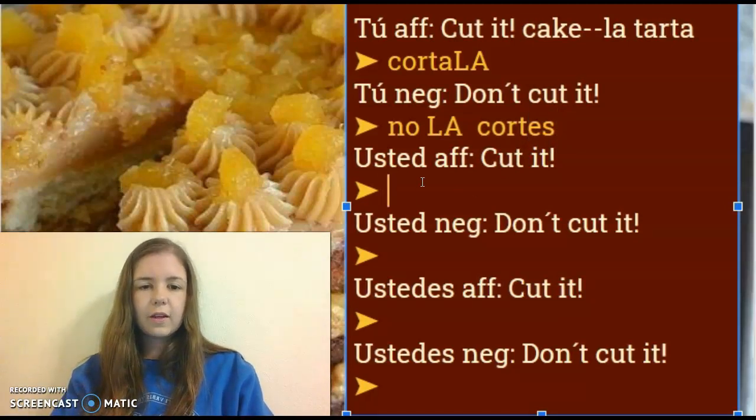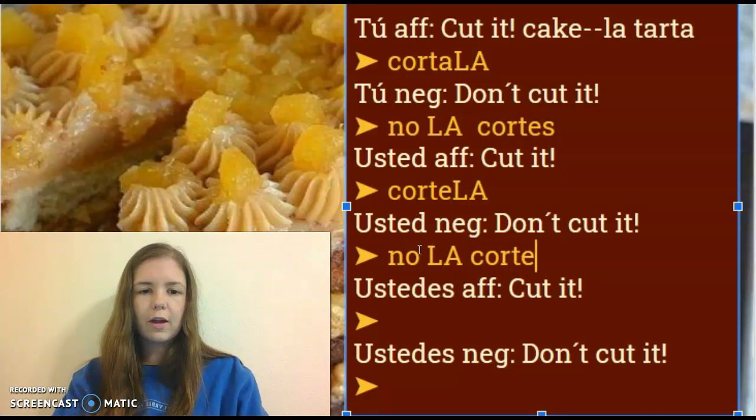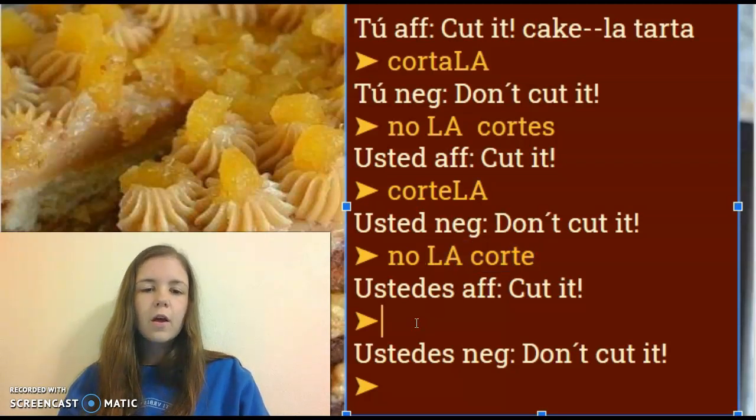Usted, affirmative, cut it. I'm telling someone to cut it. I'm going to have corte la. I got the corte part because the e is my opposite ending, and then la is from it. It has to come after because it's affirmative. Now in my negative version, I'm going to have no la corte. In usted, whether it's affirmative or negative, it's still the same ending, and then I put my la first because it's negative.